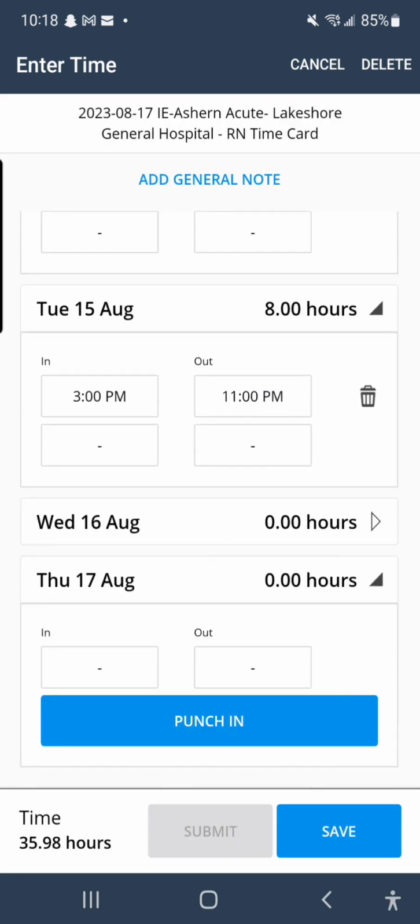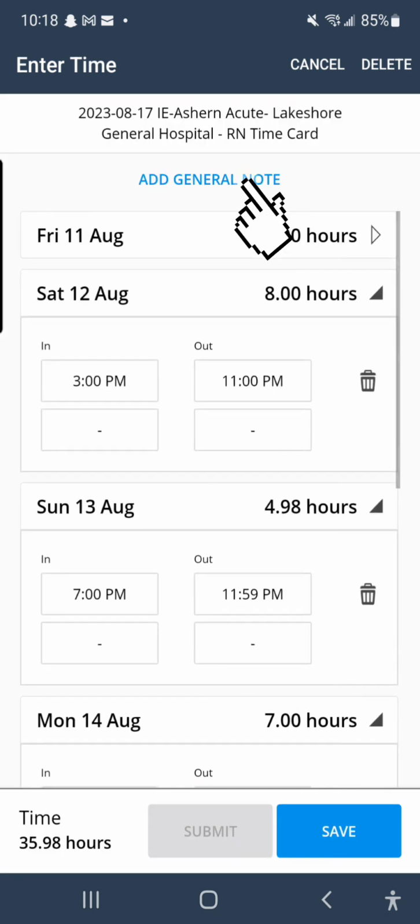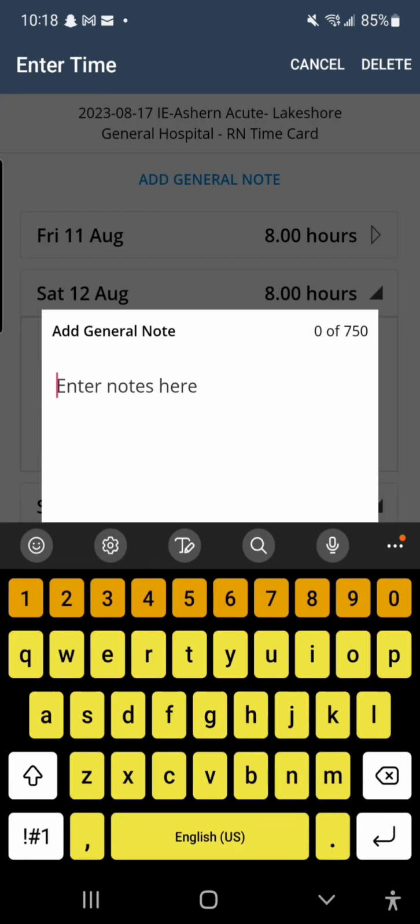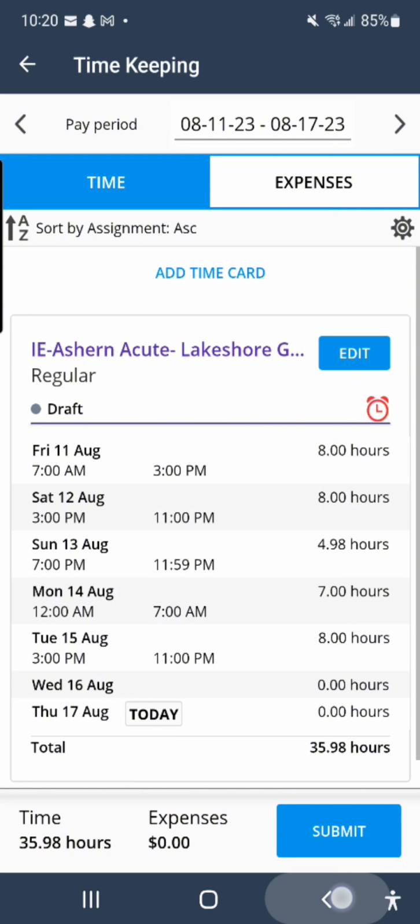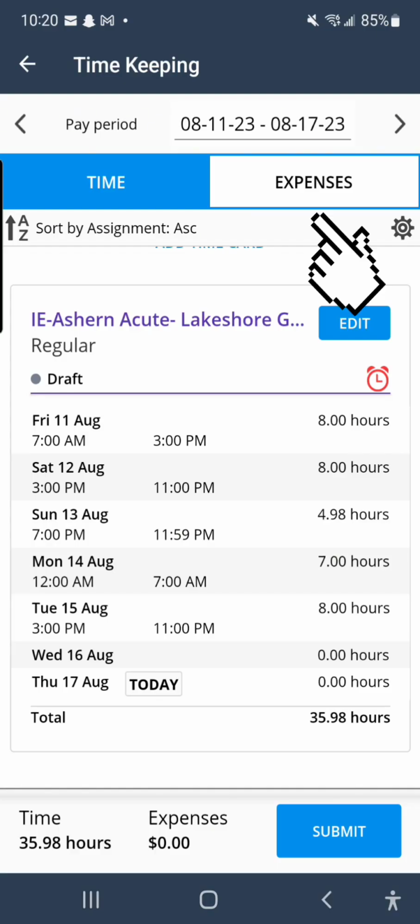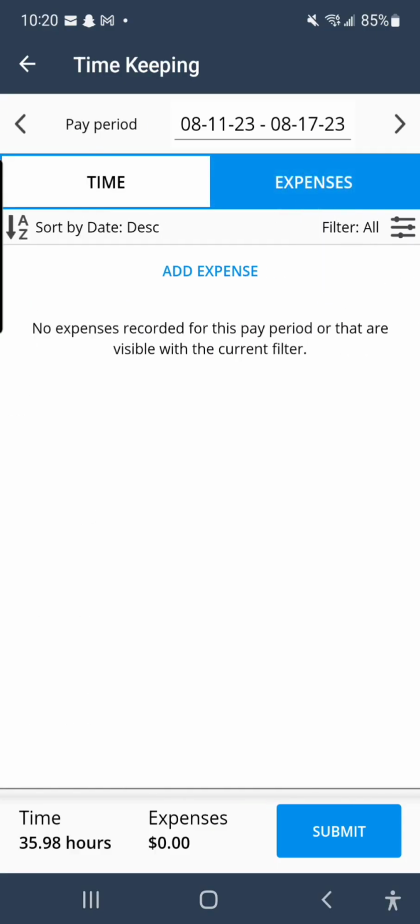If you need to add a note, click the Add General Note at the top. And now, let's take time to review your entered time on your timesheet. After reviewing and saving your entered hours from your timesheet, you can proceed by clicking the Expense button at the top.